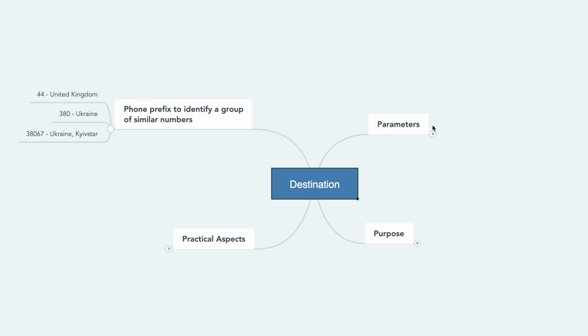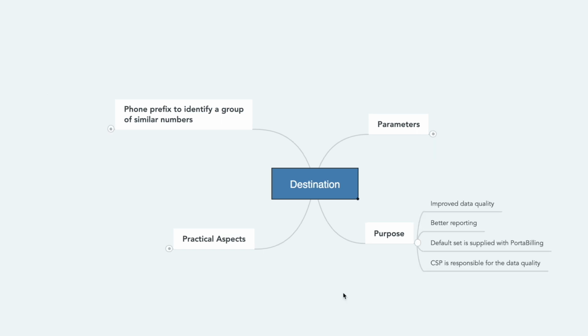A destination has the following parameters. Phone prefix, as in our example, that could be, for example, 38067. Country, Ukraine, for example. Then we can specify state or region, meaning the administrative division within the country, and we can give it a short description.